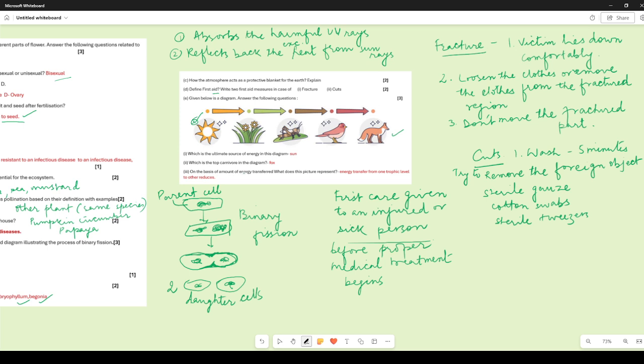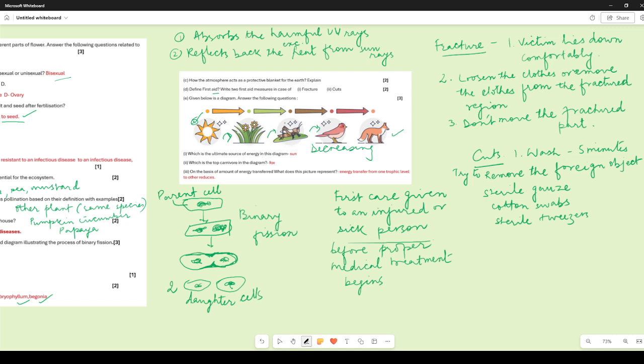On the basis of amount of energy transferred, what does this picture represent? As the energy transfers from one trophic level to another, it keeps on moving and it also keeps decreasing, right? Whatever energy was received from the sun was transferred to the grass. Some of it is used by the plant itself, and then a part of it would be transferred to the herbivore, the grasshopper, which feeds on the plant.